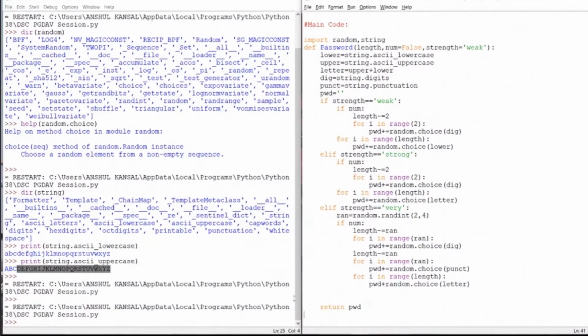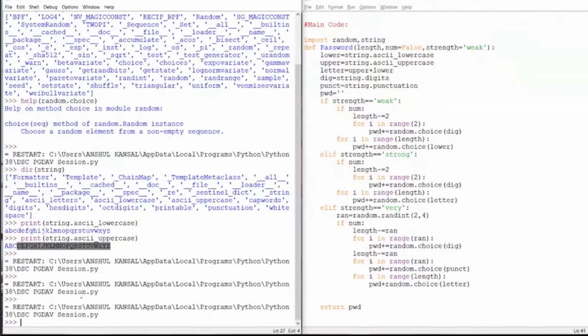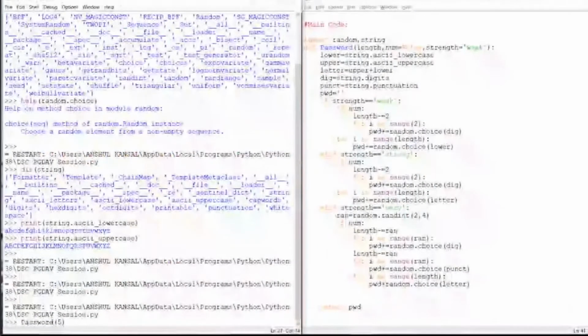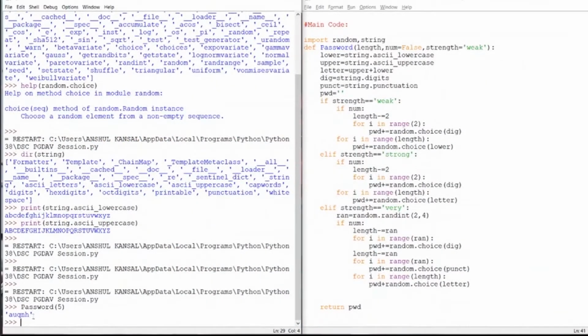I guess we can write it over the window. Okay, then. Firstly, we will be checking it for the week statement. I have given length as 5, and I know num value is false and strength is weak. It's giving the string as this. So what it does is it first checks the first if statement, and the strength is weak because it's already defined and I have not changed the value of the strength.